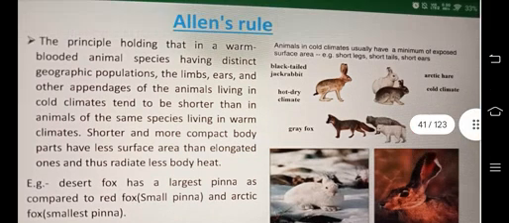You can see animals in cold climates usually have a minimum of exposed surface area. Short legs, short tails, short ears. Black-tailed jackrabbit, Arctic hare, cold climate. Gray fox, Arctic fox. Look at the structure of their pinna, or the external ear lobe.